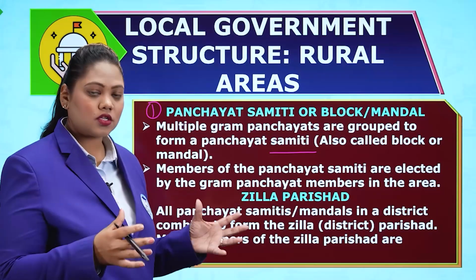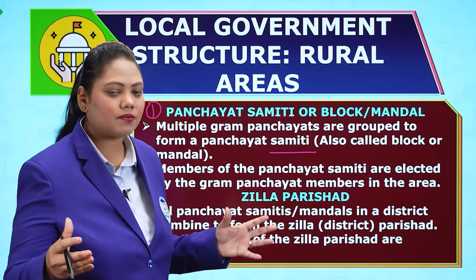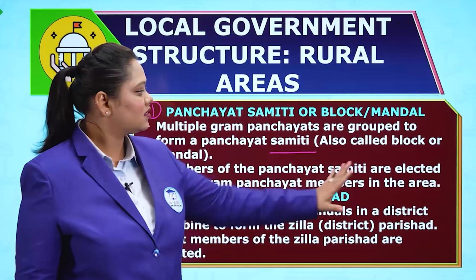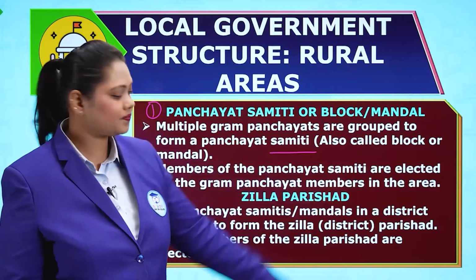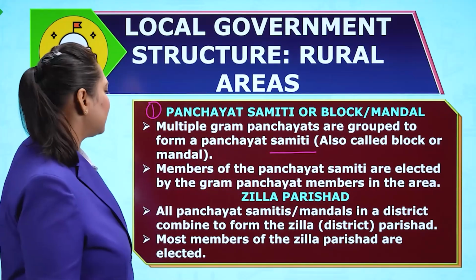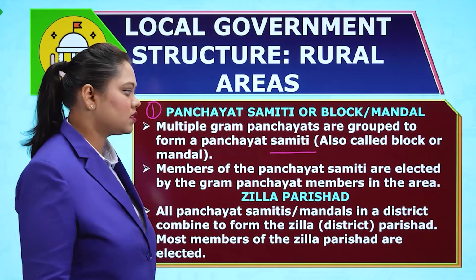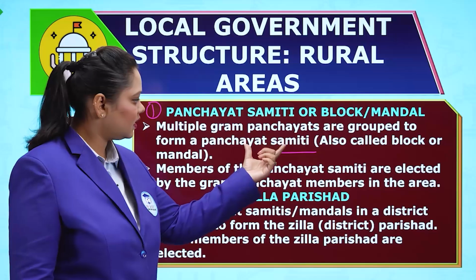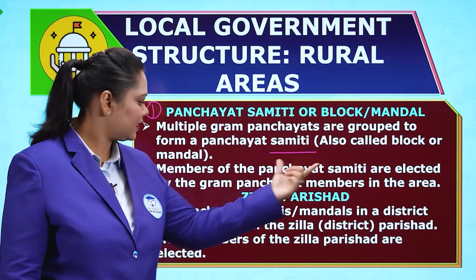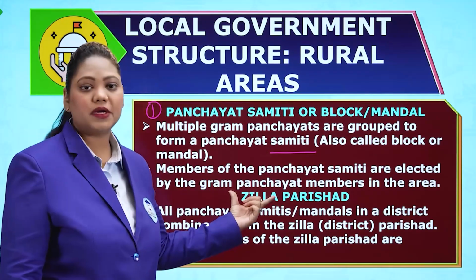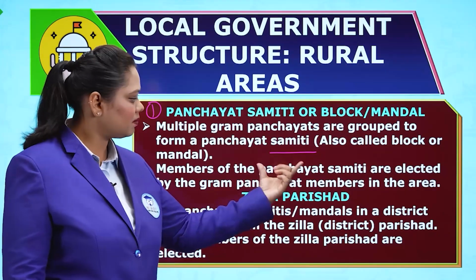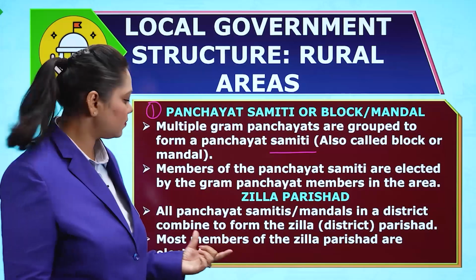Such 2 to 3 Gram Panchayats come together to form a Samiti. This is at block level. Members of the Panchayat Samiti are elected by the Gram Panchayat members in the area. Means whoever is sitting in the Samiti, these people are also elected by the people of the Gram Panchayat. The 2 to 3 Gram Panchayats or more which form the Samiti, they form it by elections.